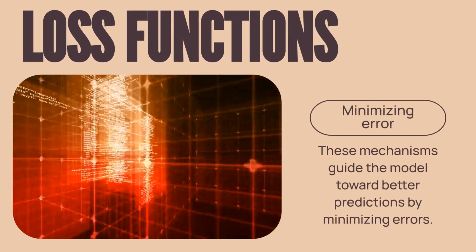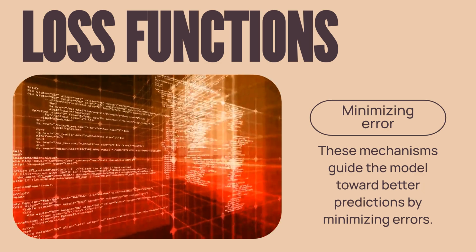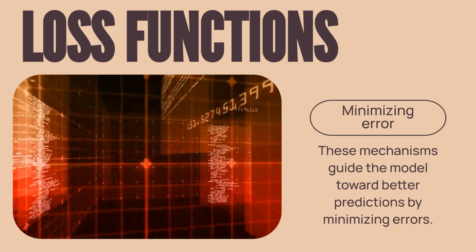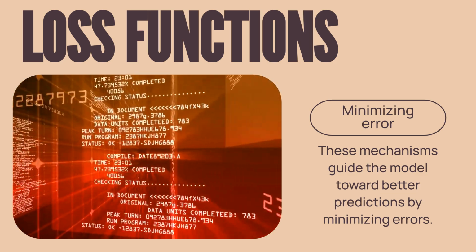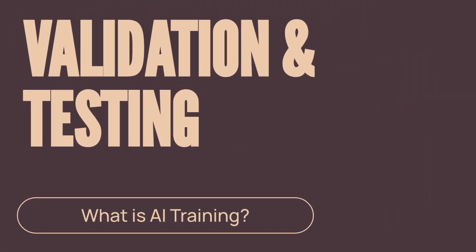Loss functions measure the error in the model's predictions. Gradient descent is the optimization algorithm used to iteratively reduce this error, ensuring the model's weights move in the right direction toward better performance. Once the model has been trained, validation and testing are essential to assess its true capabilities.